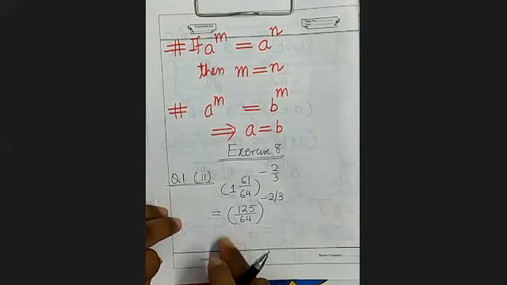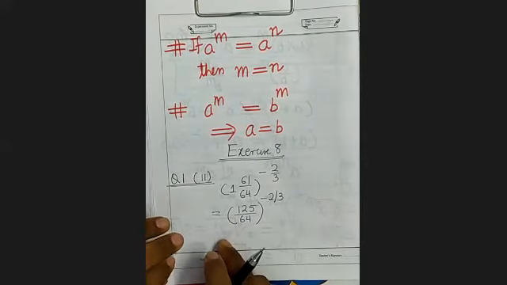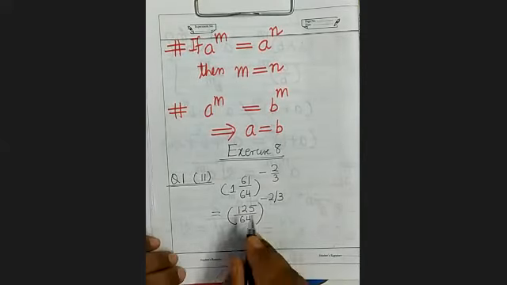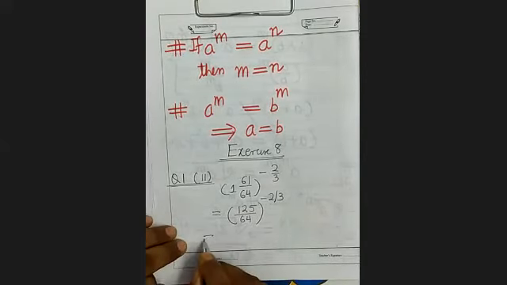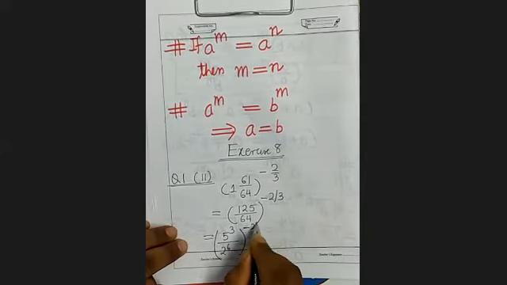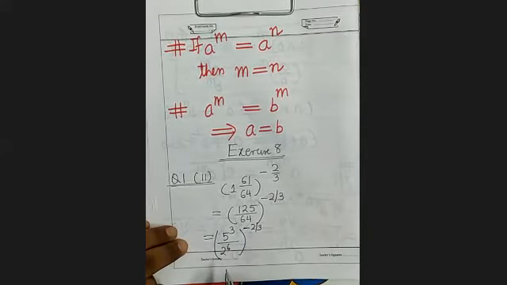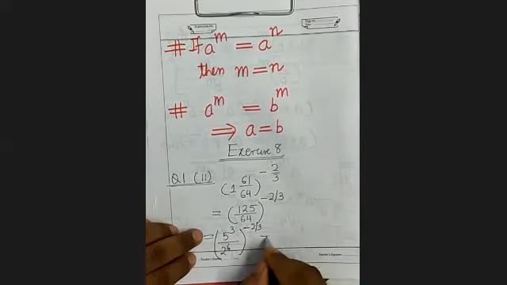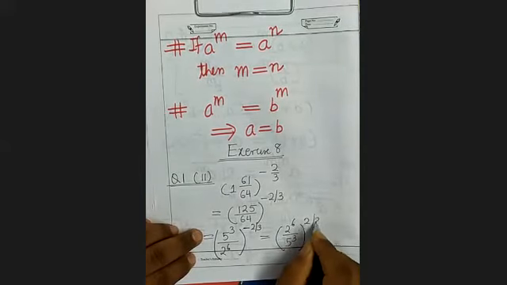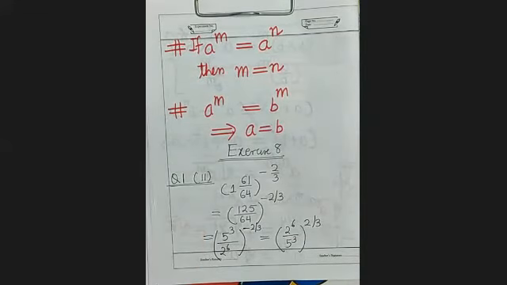In most cases you know how to write that number in exponent form. 125 is 5 to the power 3, and 64 is 2 to the power 6, whole to the power minus 2 by 3. After this you invert the base and the negative power becomes positive.